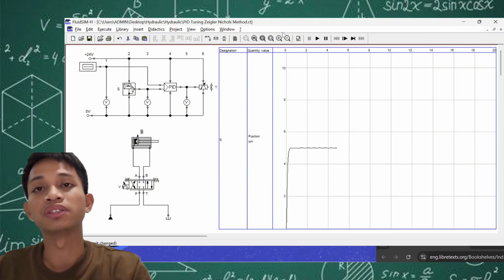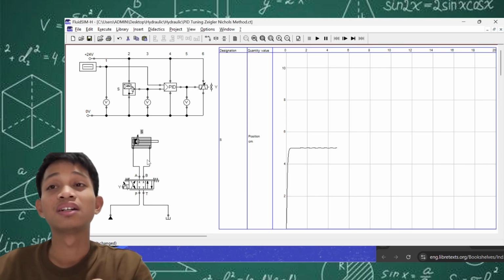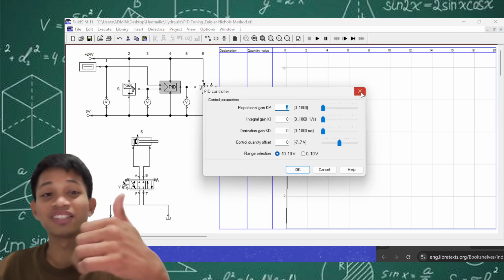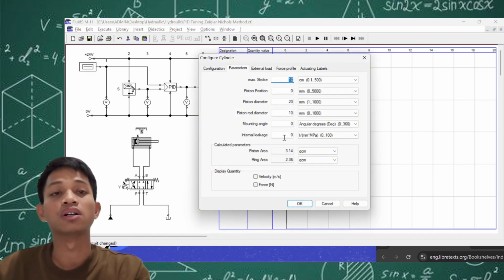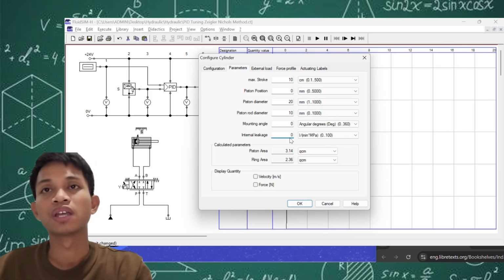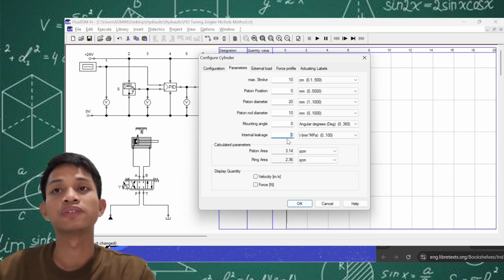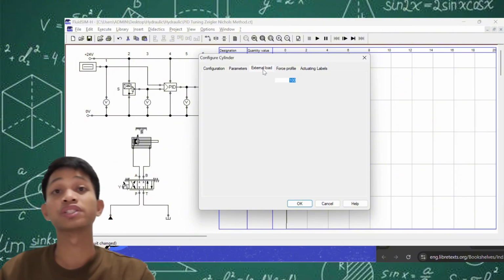We have here an internal leakage of 0, so it's a very ideal cylinder, because there's no internal leakage, but in reality there's always some sort of leakage, if you're familiar with pneumatic or hydraulic systems. We also add some external loads and some other parameters like the maximum stroke and the material. We have here friction for steel on steel. So these are the parameters for our simulation.